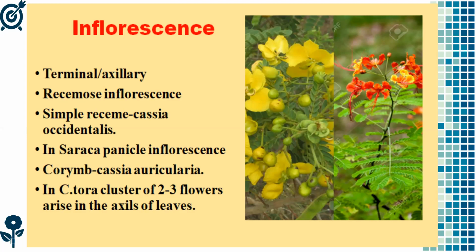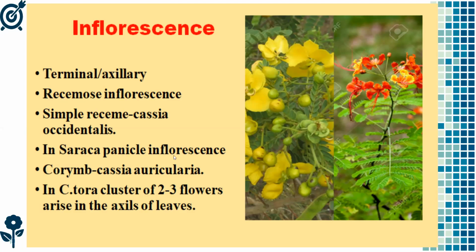So generally, the inflorescence type is racemose inflorescence. Racemose inflorescence, and the simple raceme in Acacia occidentalis. So in Acacia occidentalis, we observe the simple raceme. In Saraca, panicle inflorescence, Saraca indica, which is one of the very important ornamental plants in Telangana.